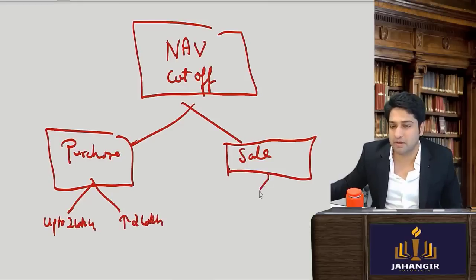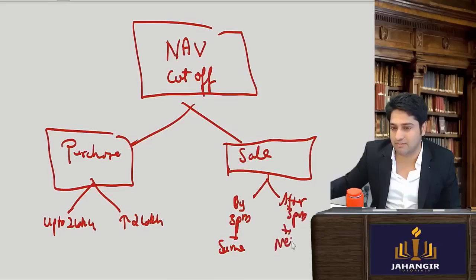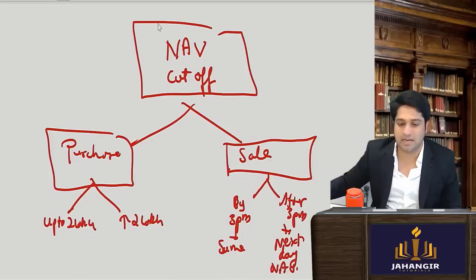For sale it's pretty simple. If you've done it by 3 p.m., the same day NAV will apply. If you do it after 3 p.m., the next day NAV will apply. Is this clear? This part, sale.